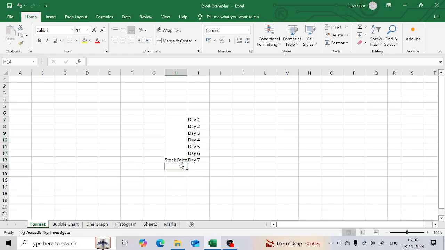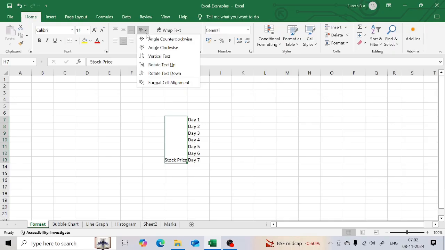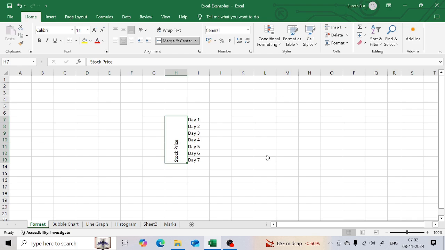Now you see it appears horizontally. So in order to make it vertical, I'll select it. I'll go to orientation, and then I'll say rotate text up. So you see the text appears vertically. Now you can rotate it the other way also. For that, you just go there and say rotate text down, so it appears vertically but the other way around.